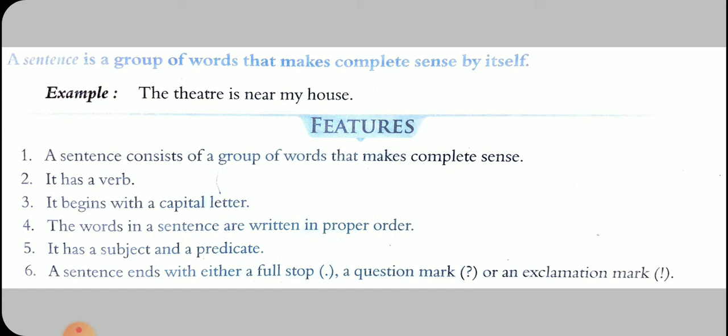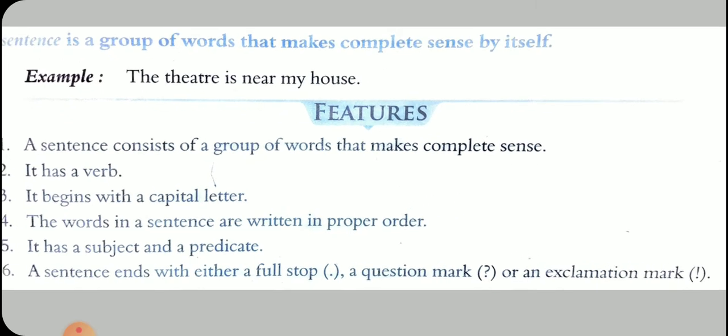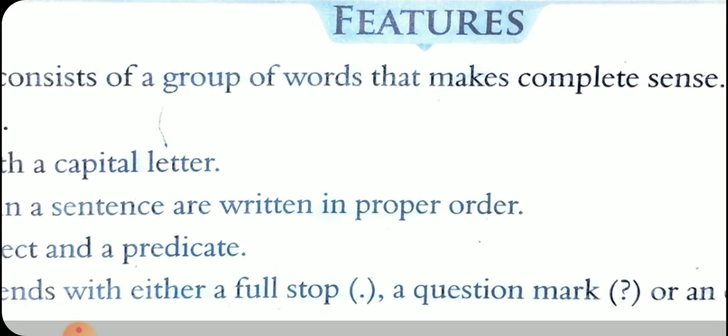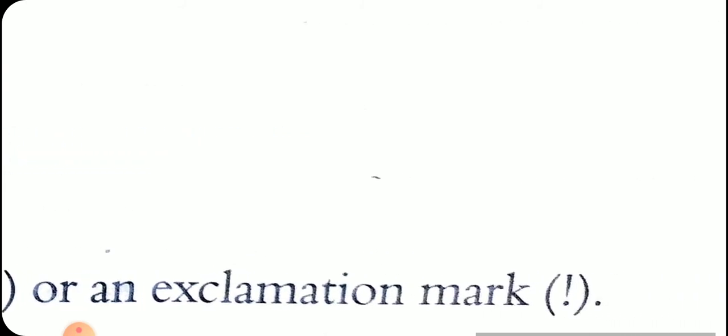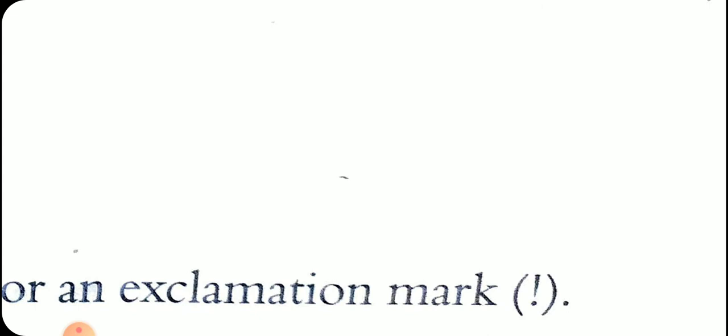It has a subject. The sentence has two parts, subject and predicate. A sentence ends with a full stop. You all know the sentence ends with a full stop. Sometimes if we ask a question, then it ends with a question mark. And sometimes we are expressing our sudden feelings, then an exclamatory mark is used, as shown there in the sentence.